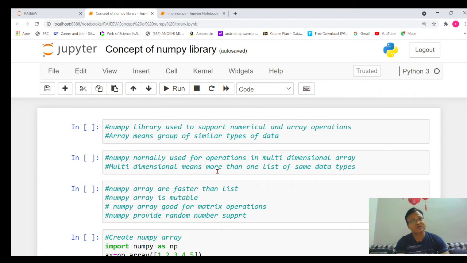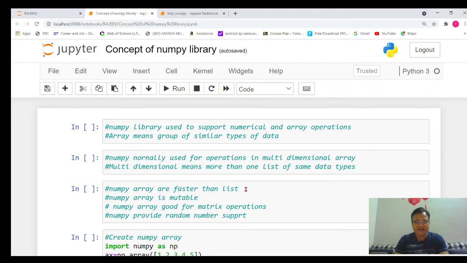Why are we using NumPy? The first important thing is that arrays are faster than lists. Why is it faster than a list? Because if you try to recall, in a list we can store different types of data also. We can store 23, which is of integer type. We can store 23.7, which is of float type. The third element can be my name, in double quotes, Rajiv.